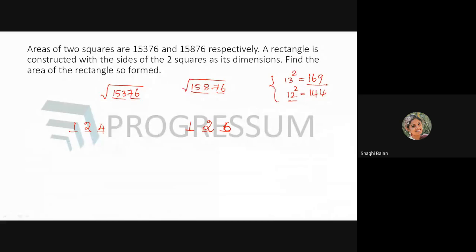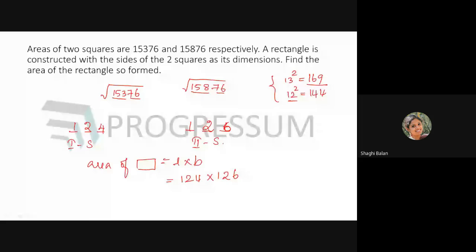So this is the side of the first square. This is the side of the second square. Now we are asked to find the area of the rectangle. Area of the rectangle will be equal to length into breadth. So the length you can take to be 124 and the other one 126. So what is 124 into 126?